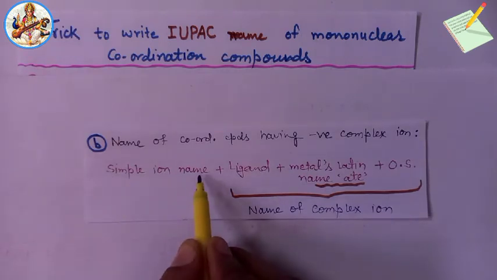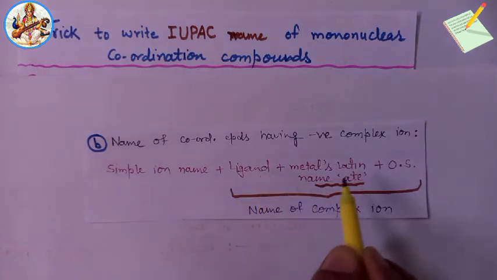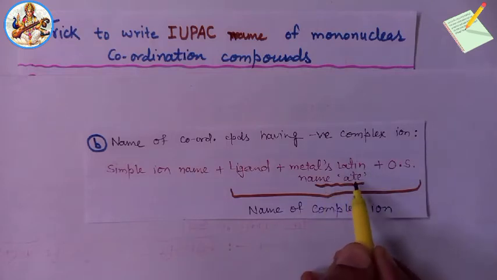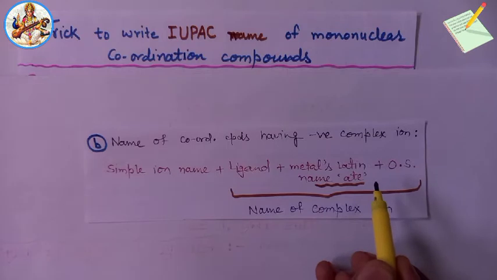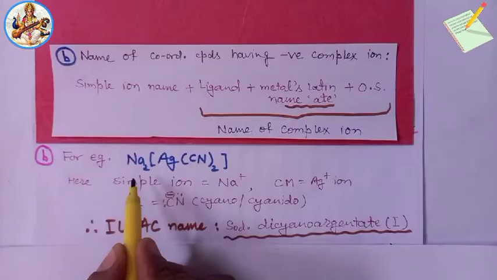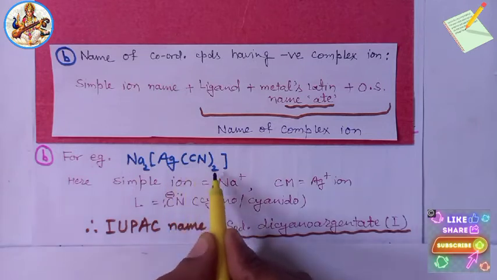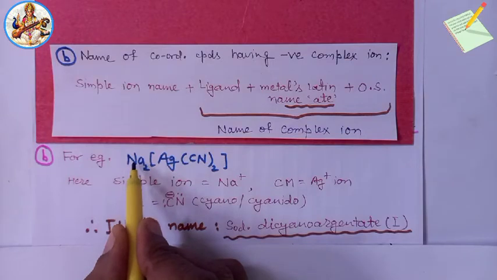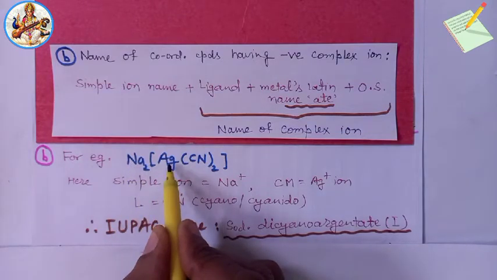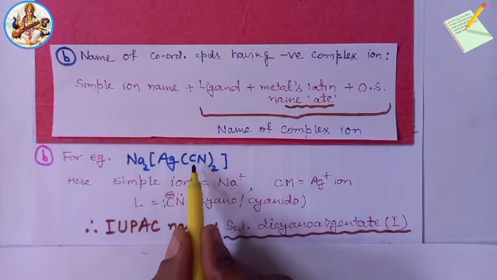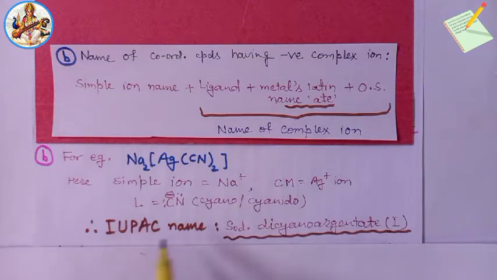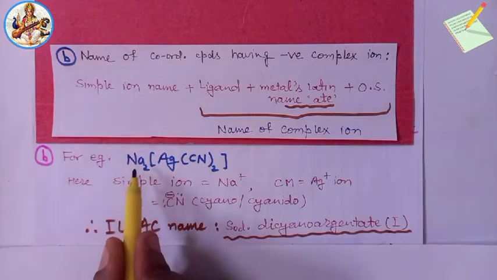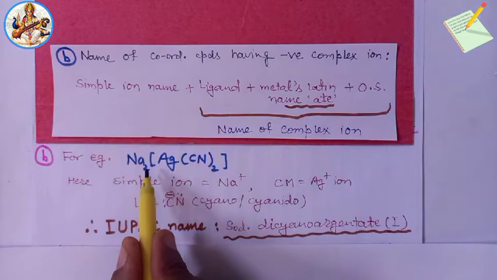So the trick is simple ion name plus ligand plus metal's Latin name with ate plus oxidation state. For example, Na[Ag(CN)2]. Here, the simple ion is Na+1, the central metal ion is Ag+1 and the ligand is cyanide. Therefore, the IUPAC name of the coordination compound is sodium, the simple ion.